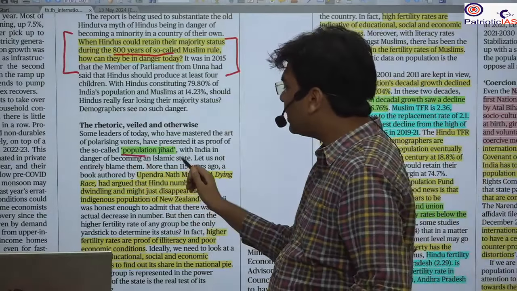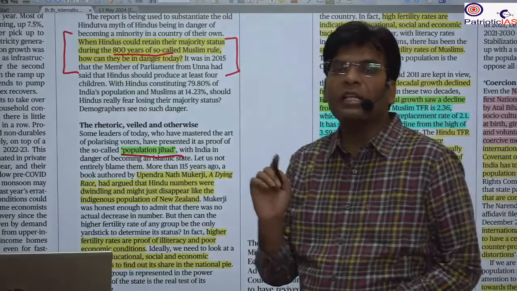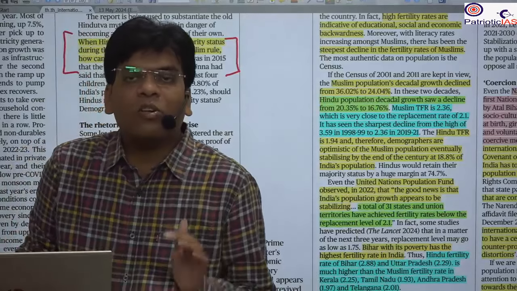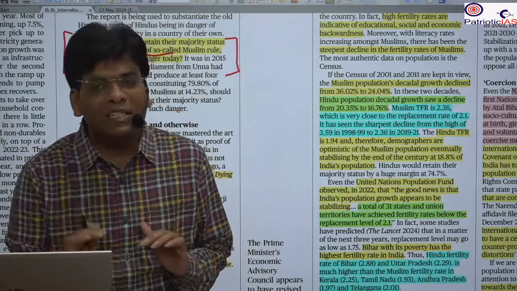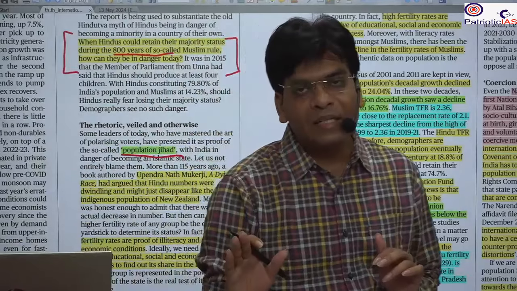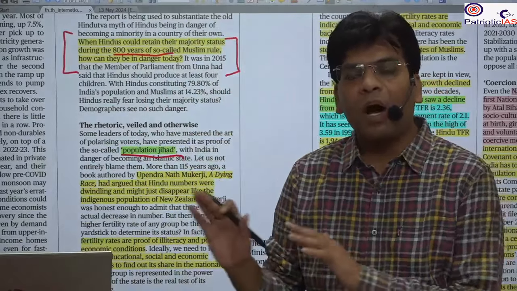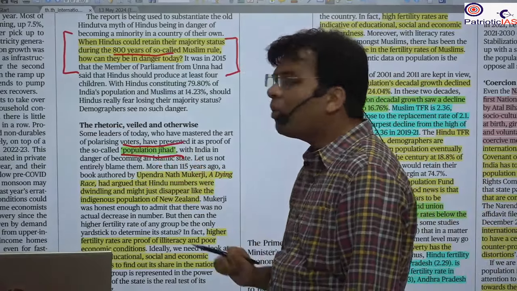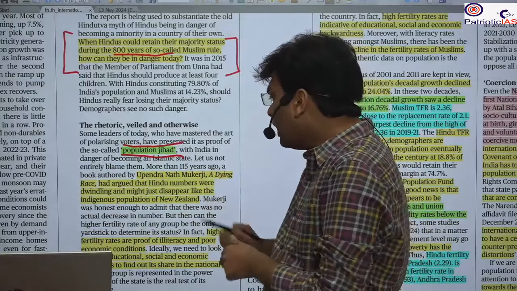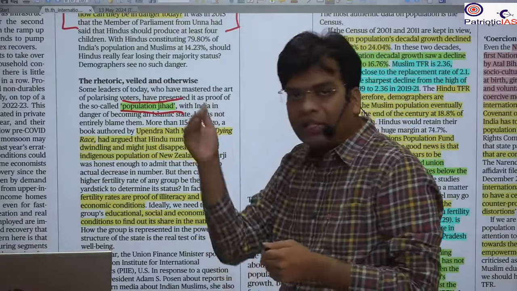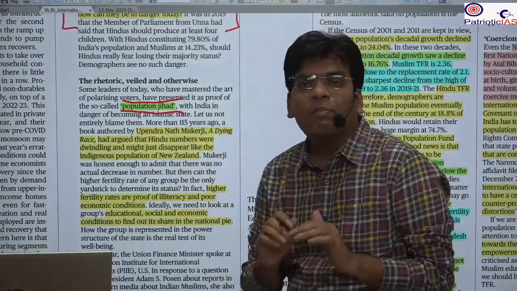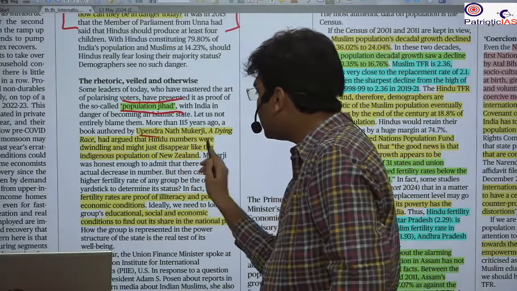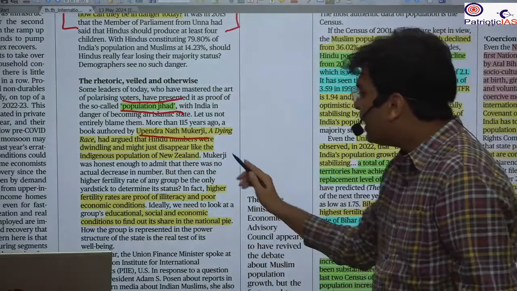Here is the population jihad, which we already discussed: the Hindutva groups say that there is an ideology, a conspiracy among Muslims. They want to increase their population and dominate India overall, in power and in other areas. This sense of population jihad was spread by one book written by Upendranath Mukherjee, A Dying Race.